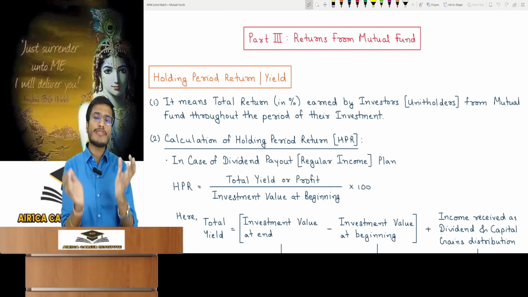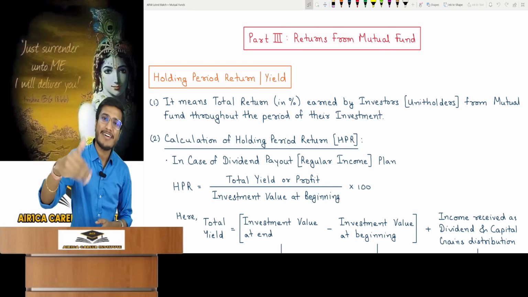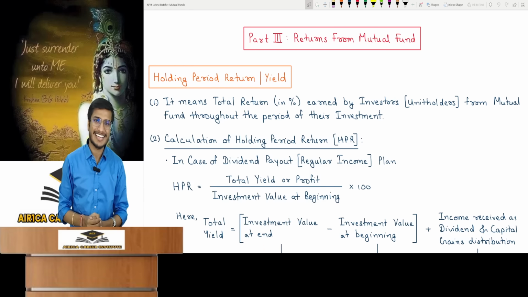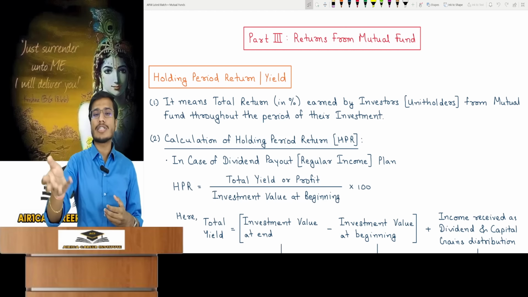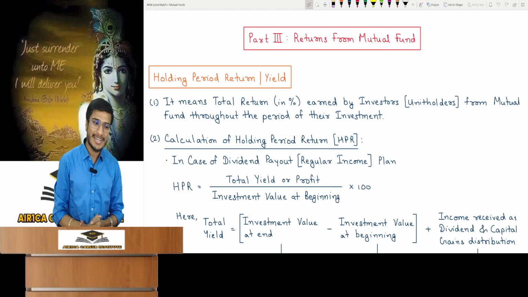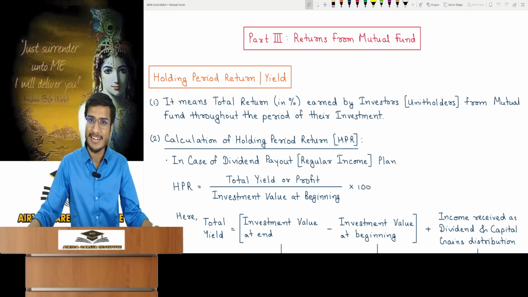Similarly, suppose I invested money in a mutual fund 4 months ago. So for me, the 4-month return will be the holding period return. The holding period return can be different for every person. For instance, suppose an investor invested money 2 months ago, then for him the 2-month return is the holding period return. If someone invested a month ago, then the 1-month return is their holding period return.